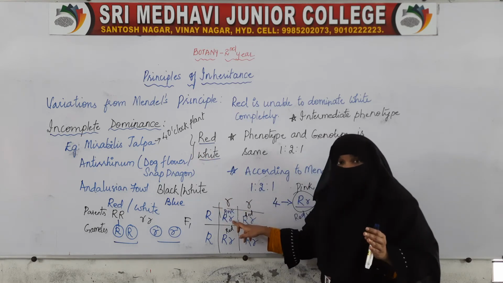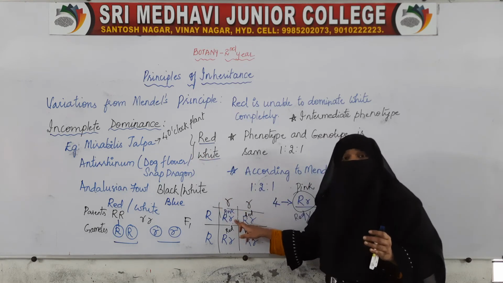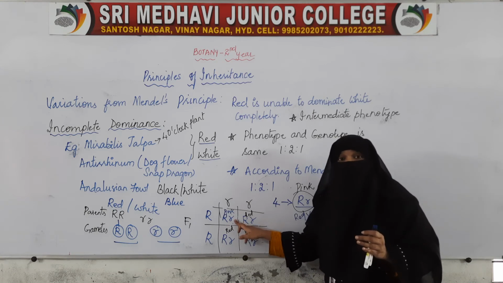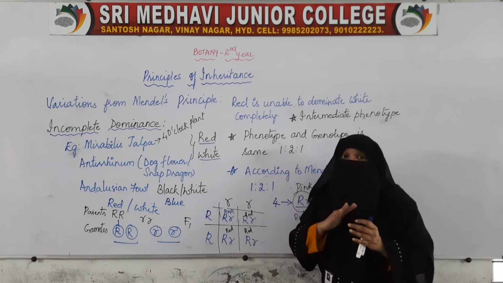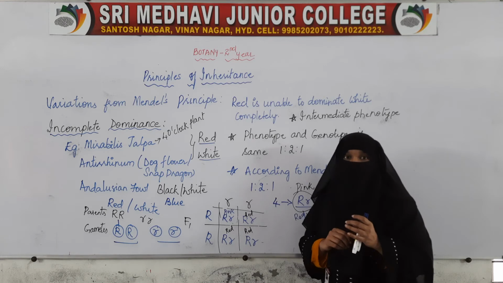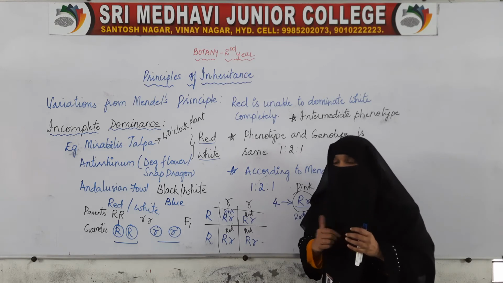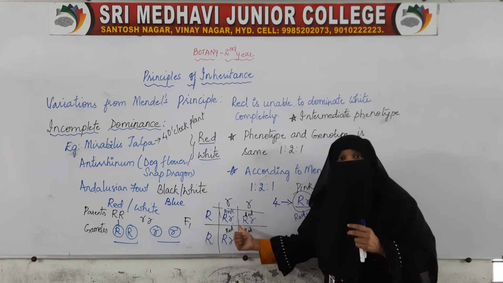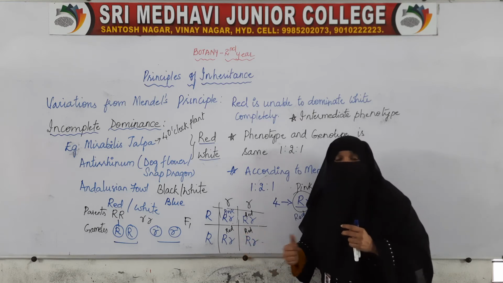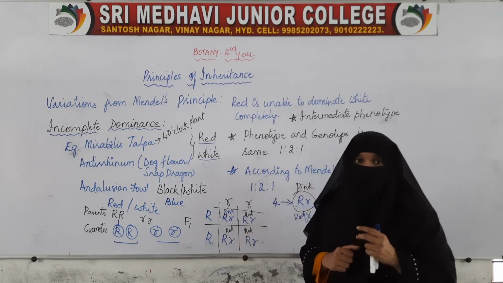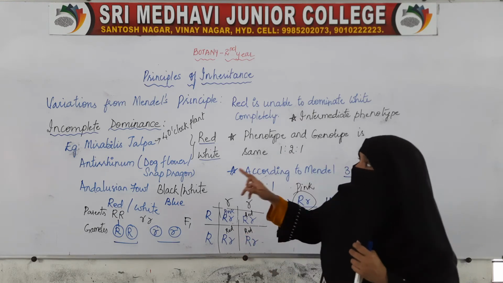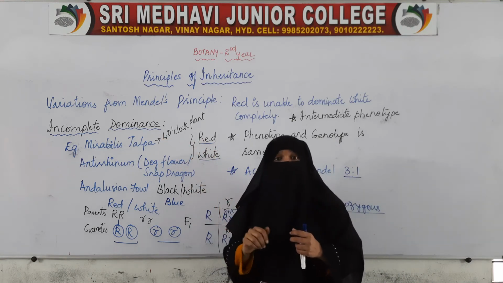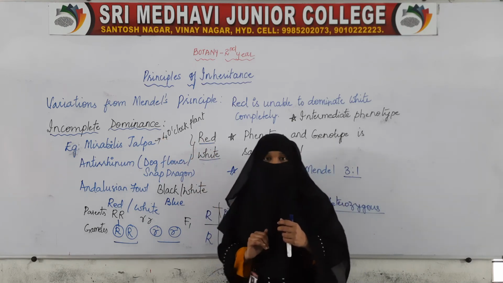The pink color is because of the red color only. But it is because red is unable to completely dominate. If it had been able to completely dominate, then we would have got all red flowers. But here we are getting pink flowers, because red is unable to completely dominate.